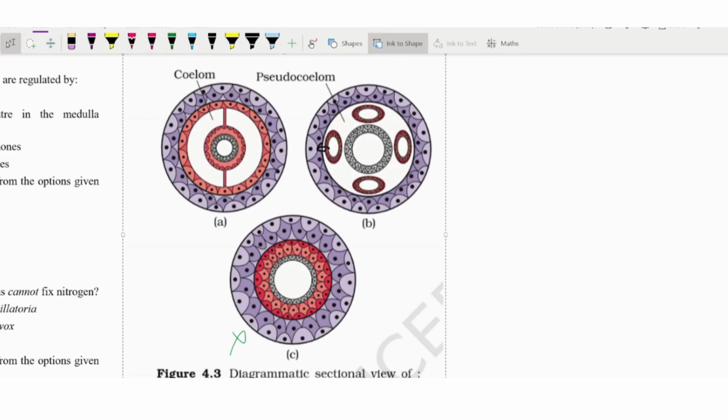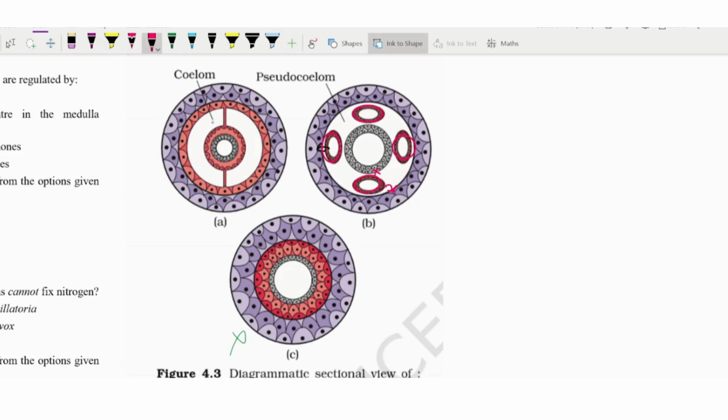Okay, let us see. Here the three terms they have given are pseudocoelomate, coelomate and acoelomate. In the pseudocoelomate, certain animals do not have a fully lined mesoderm. In that condition, we have seen they might have it in the form of pouches. But the pouches, as they are asking in the question, are present only towards the body wall but not towards the middle one.